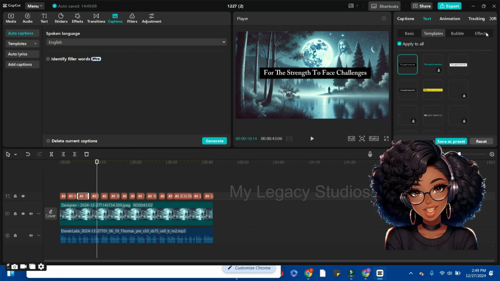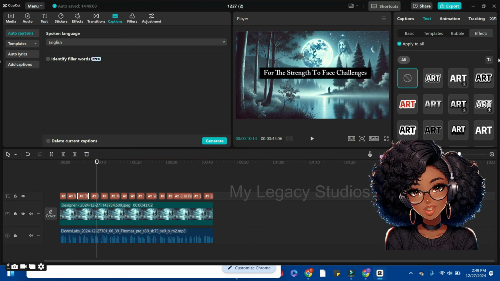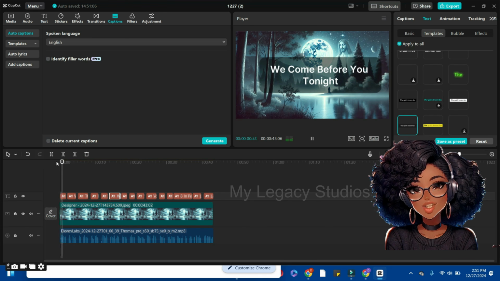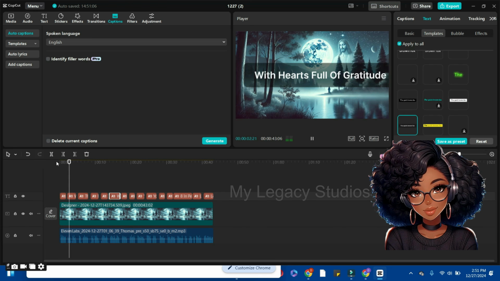So from here, click on the effect button to add effect to the text. So we are going to choose any of these effects. We can go with this one. Go ahead and play it to see how it will be looking on the screen.